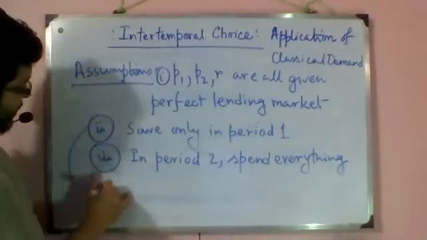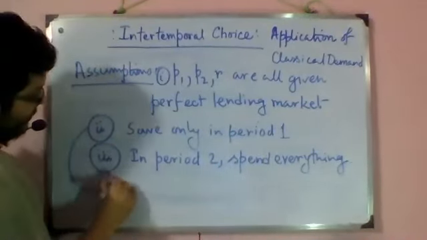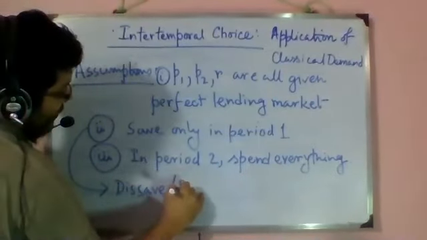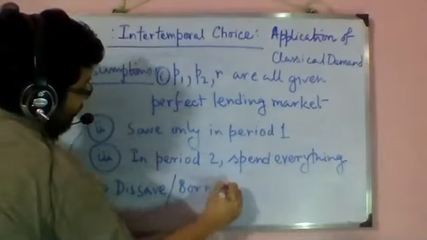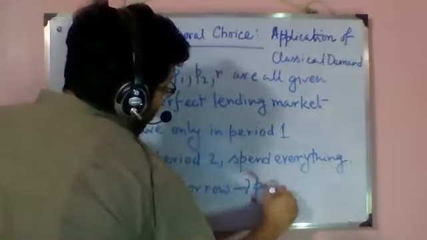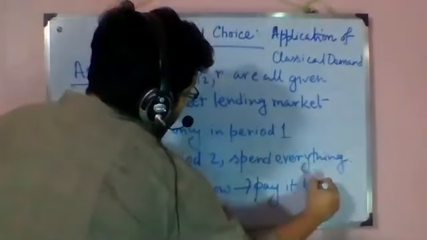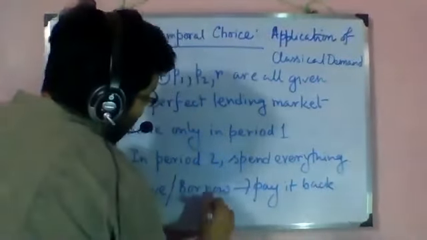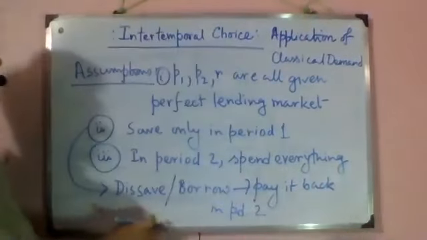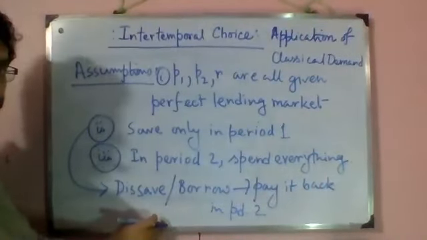Or as a variant of this assumption, if you dissave, or in a more positive sense, if you borrow, then you have to pay it back in period 2.